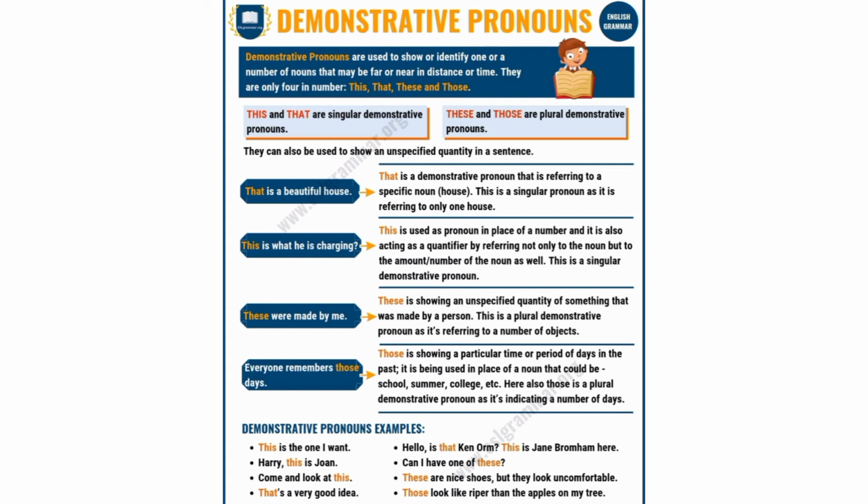Next example for those. Everyone remembers those. Those is showing a particular time or period of days in the past. It is being used in place of a noun that could be school, summer, college, etc. Here also those is a plural demonstrative pronoun as it's indicating a noun of days.